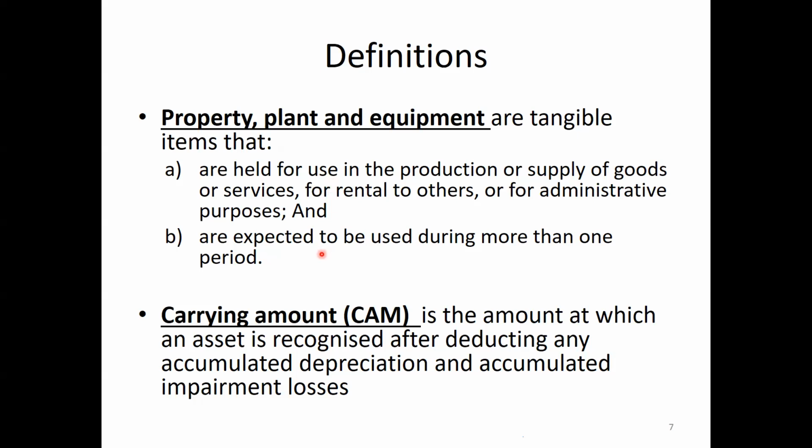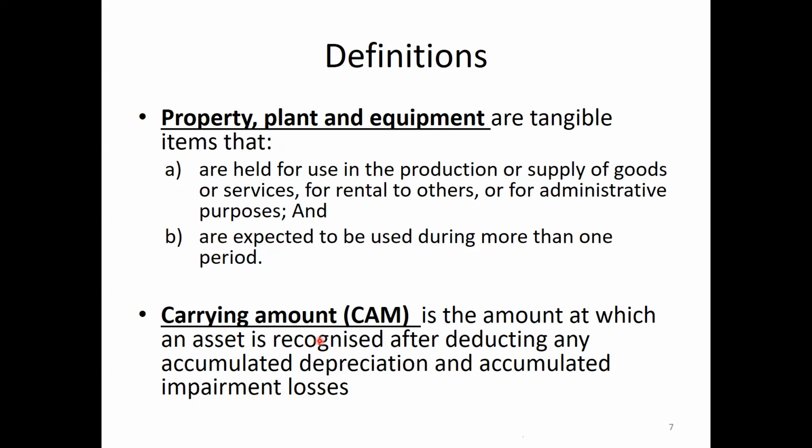And they are expected to be used during more than one year period. More than one year period. Then we can categorize it as non-current assets. It should be a non-current asset and it should meet the LKS 16 criteria, that is tangible, and it should be used for the production or supply of goods and services, or the rental to others, or administrative purposes.